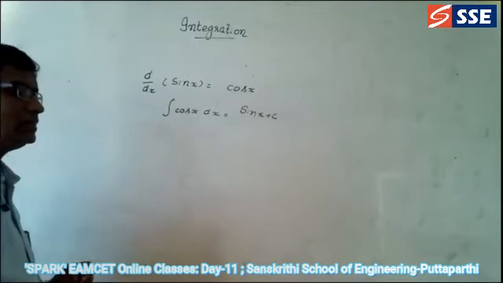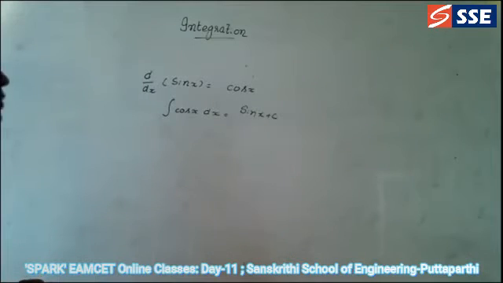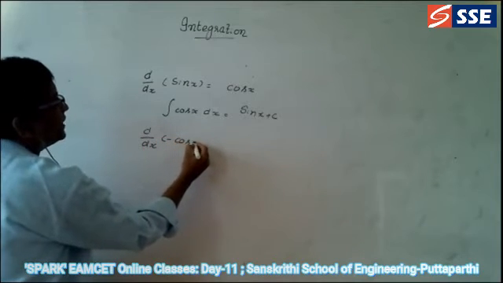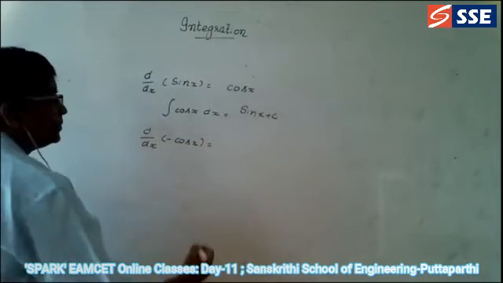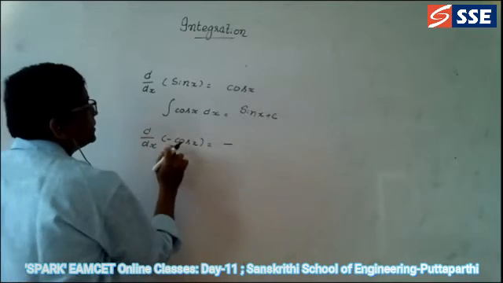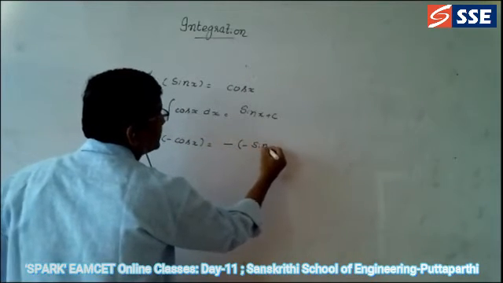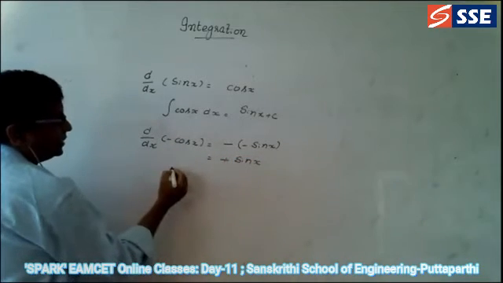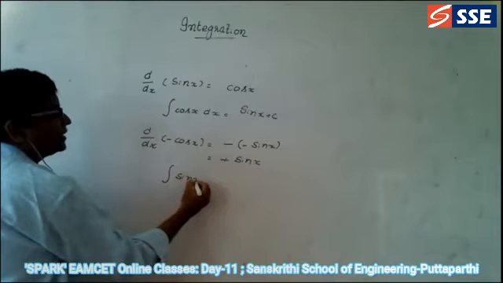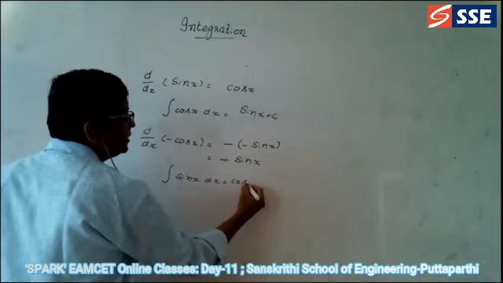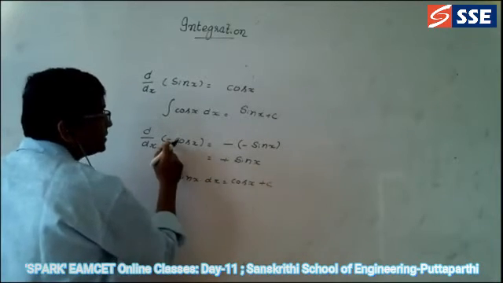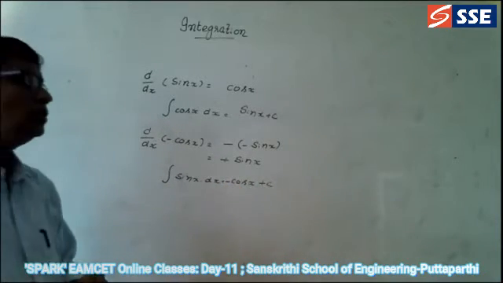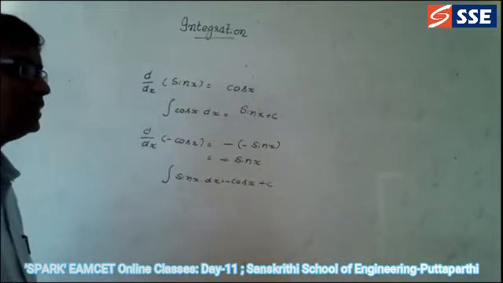And also write down plus. Okay, like that we are going to do this as well. So now you can go for one more. d by dx of minus cos x is equal to minus, take it out common, d by dx of cos x is equal to minus sin x. Minus into minus, what does it become? Plus sin x. So therefore, integral sin x dx is equal to, what is the answer? Minus cos x. So remember this here: integral sin x dx is equal to minus cos x plus c.